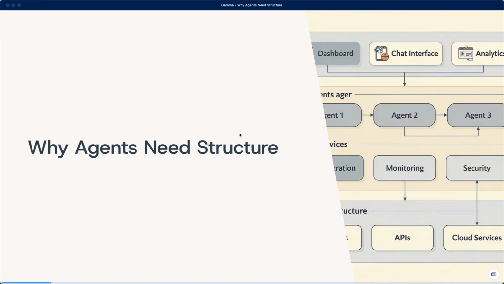Phase 1, Day 3, Why Agents Need Structure.